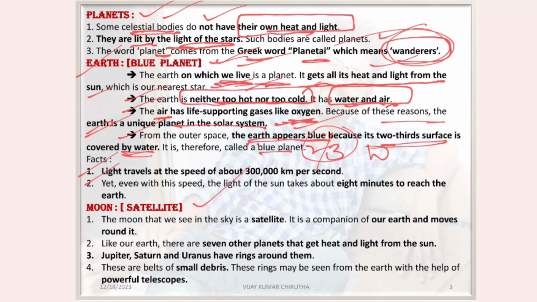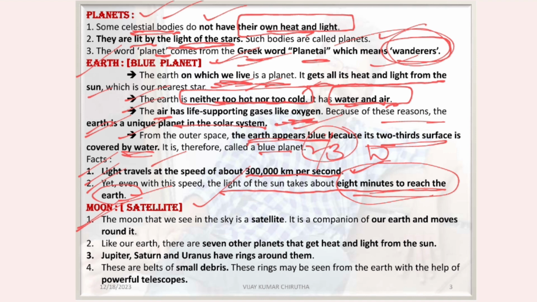Some facts regarding Earth. Light travels at a speed of about 3 lakh km per second. Even at this speed, the light of the Sun takes about 8 minutes to reach the Earth.